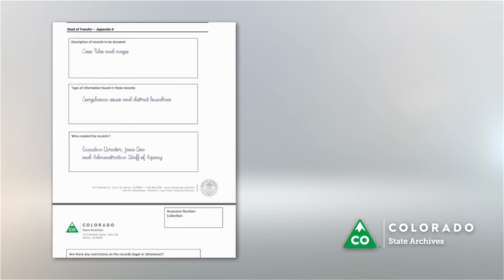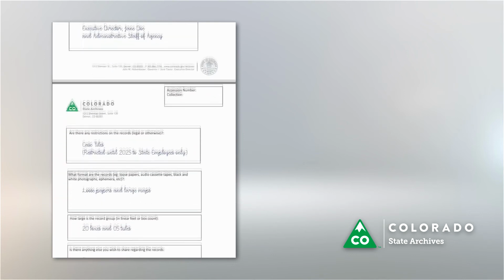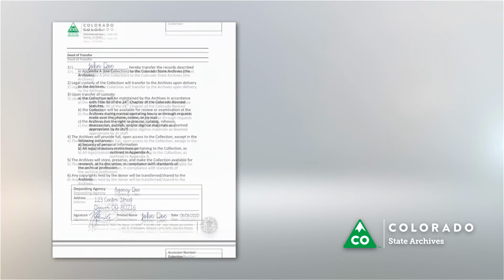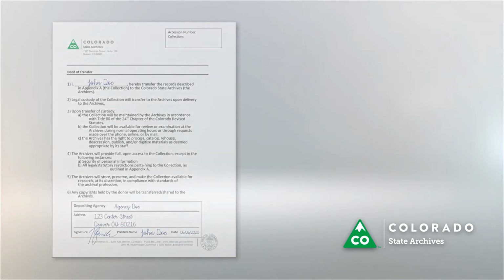Moving on to the appendix, answer each question with as much detail as you can. This information will help archivists decide if the materials are eligible for transfer. Most of the questions are self-explanatory. Question 4 is about restrictions, and it's a good place to list if there are any privacy or legal concerns related to the records. In general, materials that are restricted indefinitely should not be submitted for transfer. Archives exist for records to be accessed, and storage space is prioritized for materials that meet this objective.